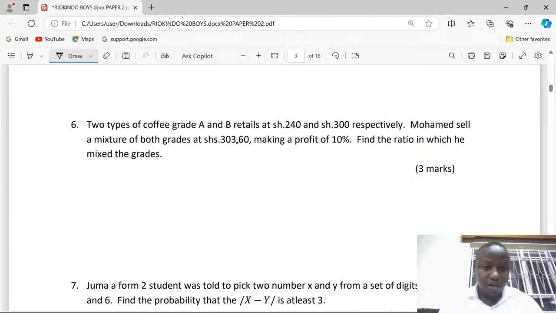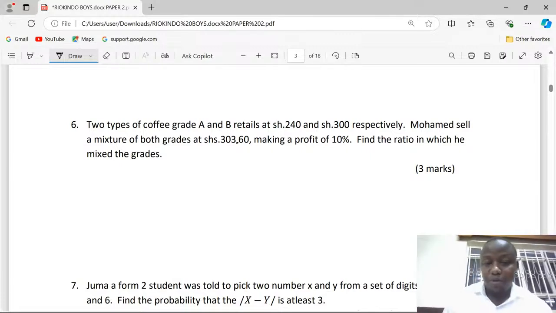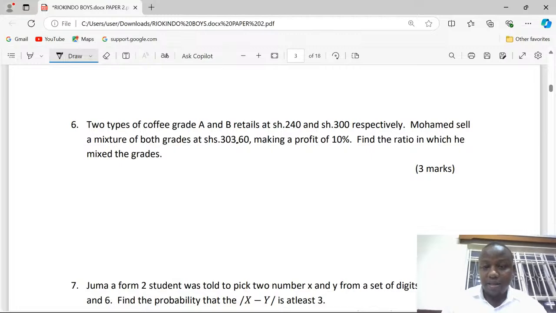Okay, in our number 6, we are now dealing with mixtures and ratios. Something you're supposed to know is that by selling the mixture of the grades, we are having 303.60 Kenya shillings, but there is a profit of 10%, which means this amount is together with a profit. So it's 110%.